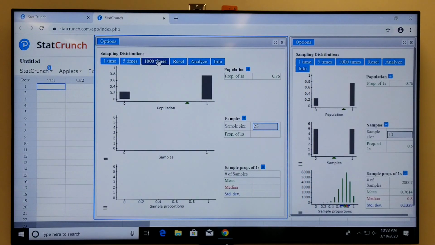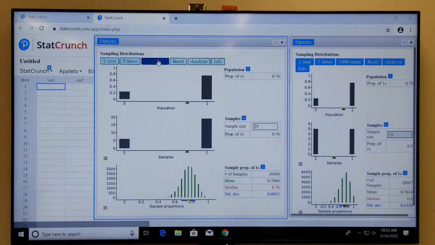Okay, so I'm going to go ahead and cut to the chase. We'll do this 20,000 times. Okay. So after collecting 20,000 samples of size 25, again, the mean of our sample proportions is pretty close to our population proportion. The standard deviation dropped, right? So in our first simulation with samples of size 10, it was larger than it is now. So our standard deviation has dropped.